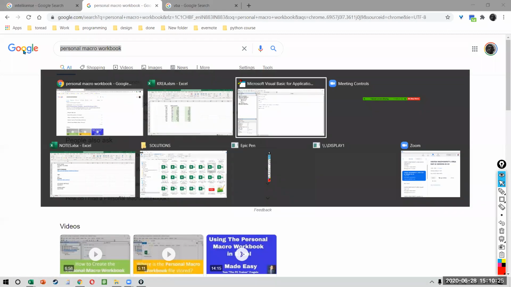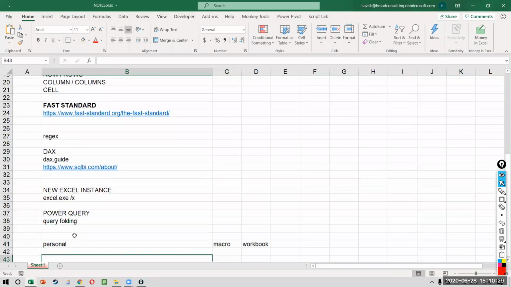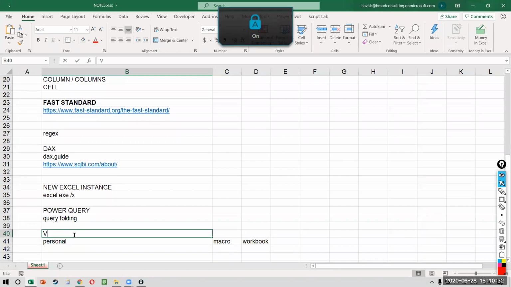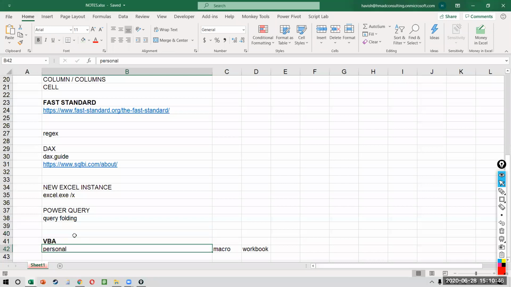As a developer, we consider it to be very bad practice, because if you allow the function to work across all your workbooks, what will happen is, if anything goes wrong, hell will break loose across all your Excel workbooks. It is never considered a good habit to allow a macro or a function to access every file on your computer, right? But if you want to, you can Google it, personal macro workbook.